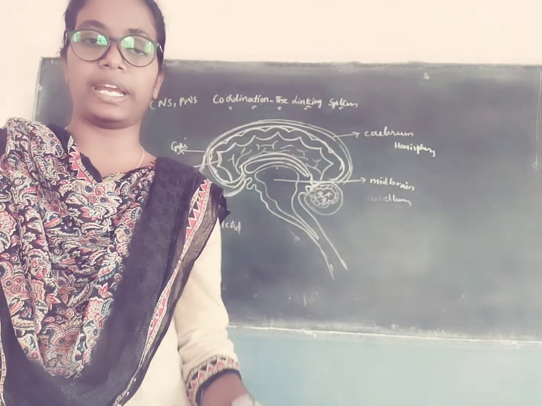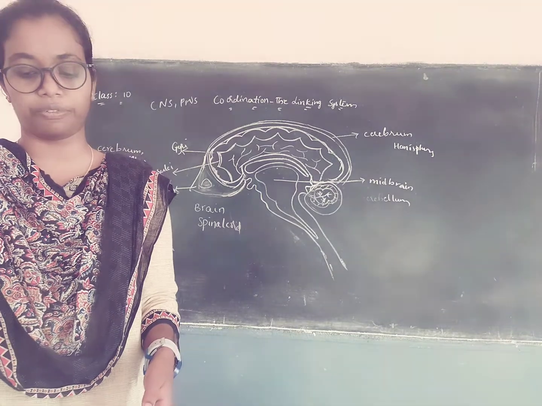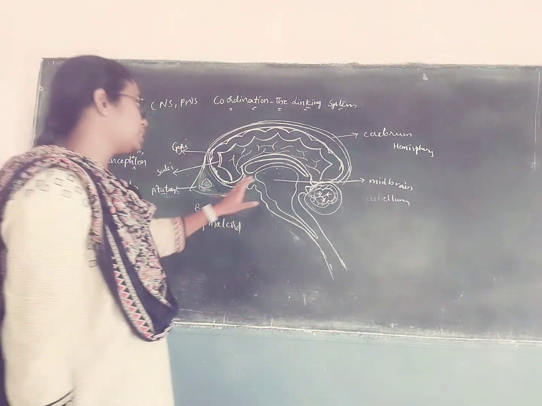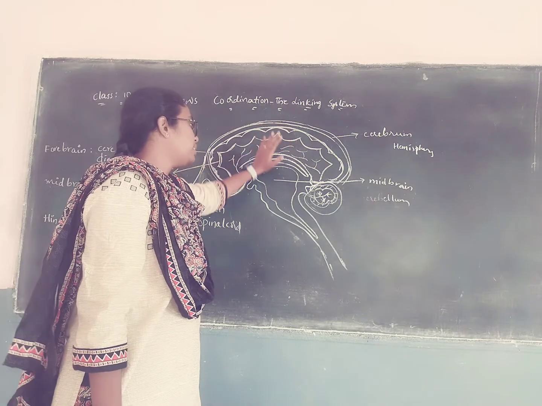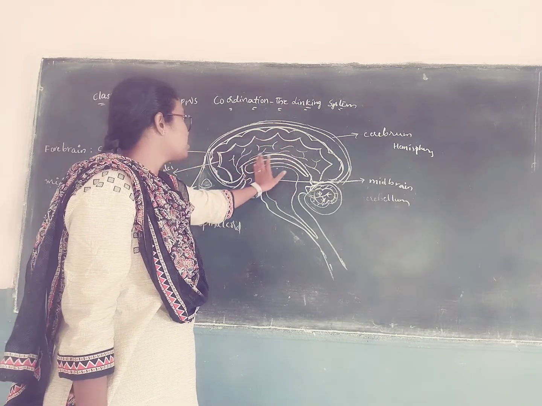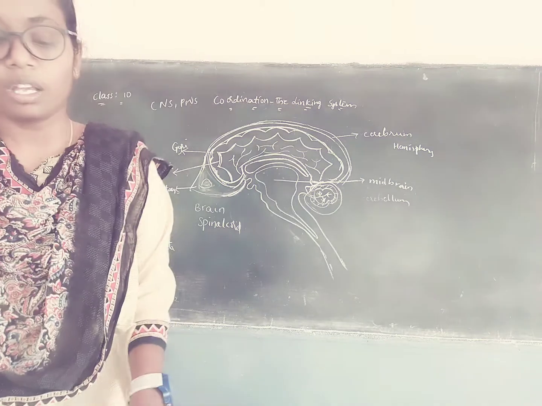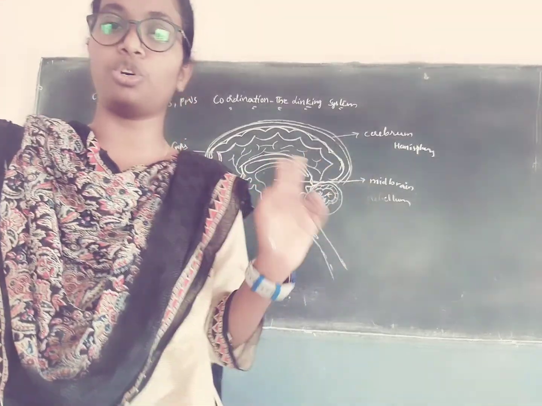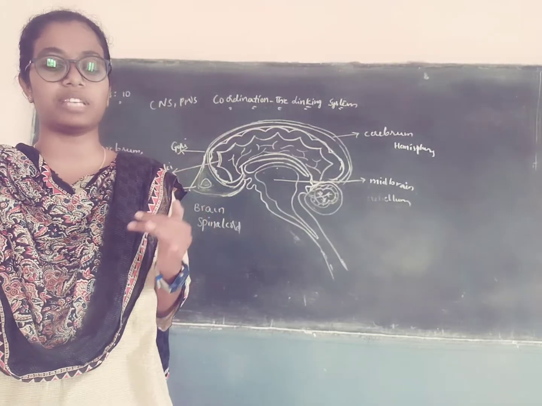On the forebrain, the next part is the diencephalon. The diencephalon is present in between the cerebrum and the midbrain. It is divided into two parts, the hypothalamus and thalamus.